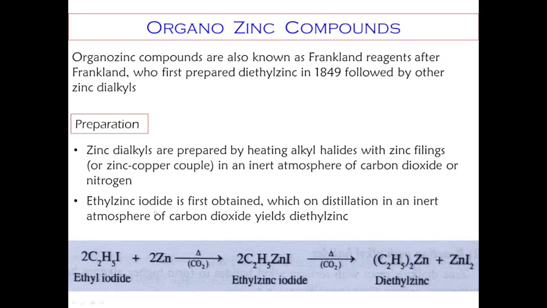Ethyl zinc iodide is the first compound formed, which on distillation in an inert atmosphere yields diethyl zinc. The reaction scheme is shown here. Ethyl iodide, C2H5I, reacts with the zinc filings on heating in an inert atmosphere. Then we get C2H5ZnI, ethyl zinc iodide. Only one ethyl group is here, which on distillation under inert atmosphere gives diethyl zinc and zinc iodide.